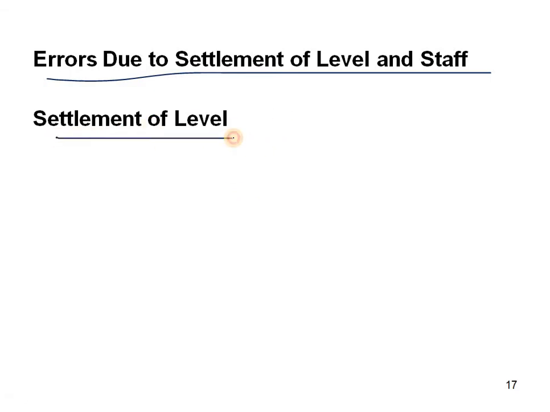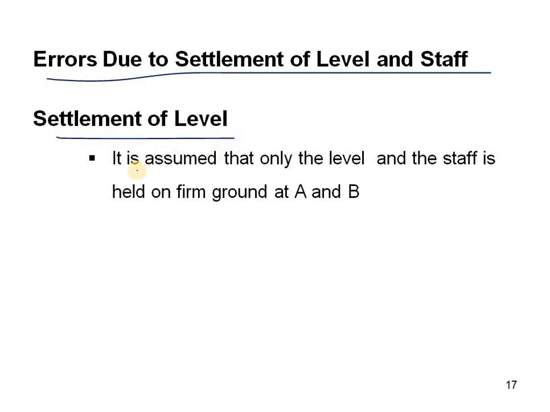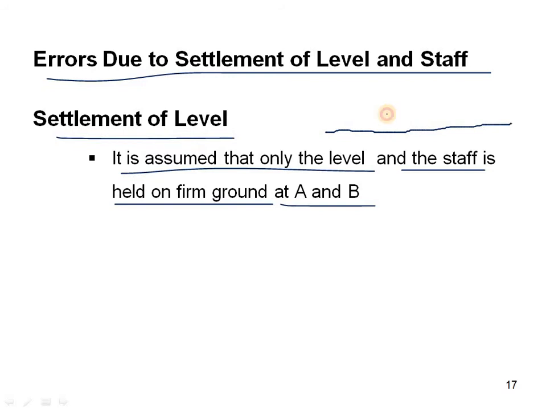Errors due to settlement of level and staff. Settlement of level. It is assumed that the level and the staff are held on firm ground at A and B. Settlement of level is nothing but the instrument and staff which are there, we have to settle them on firm ground, a flat surface.